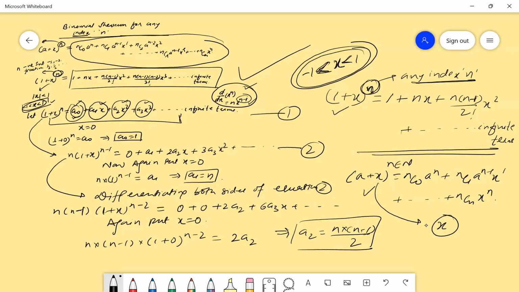So I hope this is useful to you, the binomial theorem for any index n, because it confuses a lot. And whenever we use it, we need to keep in mind that the condition is on x also, which needs to vary from -1 to 1, and the number of terms will not be restricted. It will go up to infinite terms. Thank you.